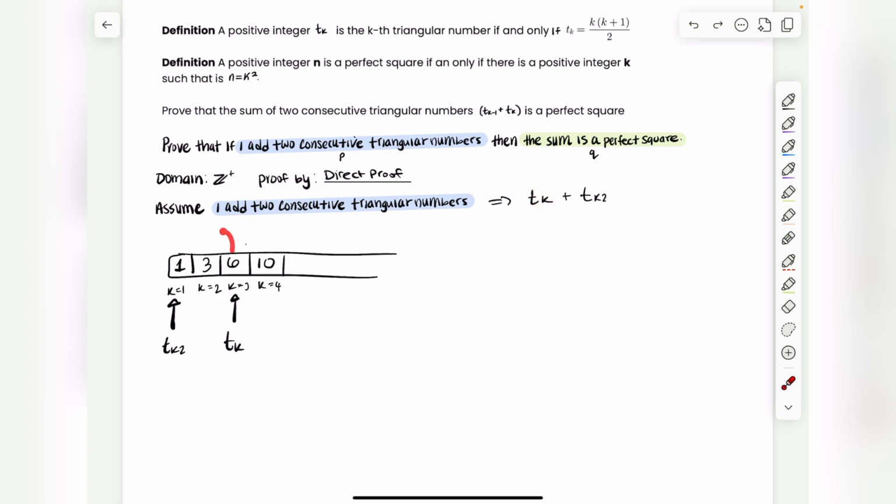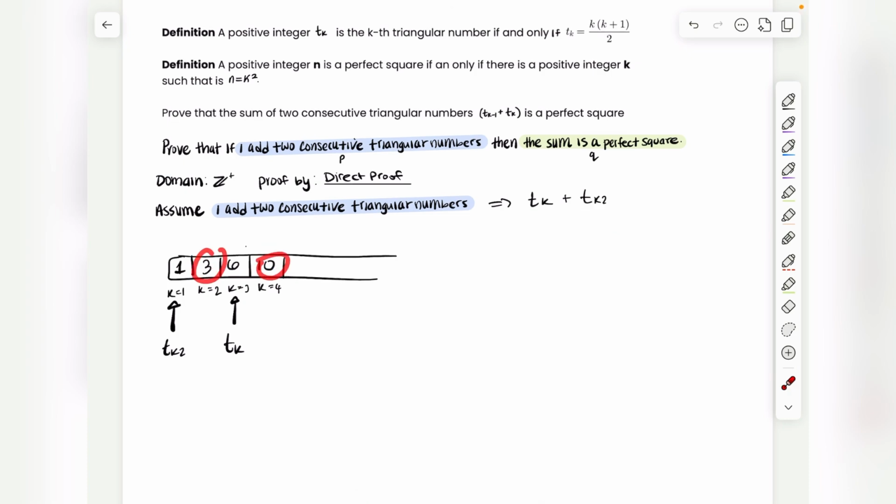So if I pick 6, the only other options that I have for what I need to add are the ones that are right next to 6, consecutive to 6, so either the one before it or the one after it. So we know that in this particular example, it's 3 or 10 that can go here. So how can we describe these? Well, the idea is that you get a triangular number at some k. In this case, k was equal to 3. And if you want to get the triangular number right before this one, then all you have to do is subtract 1 from k, because then k will be 2. So you'll be finding your triangular number at k is equal to 2, which will give you 3, which will be the one right before it.